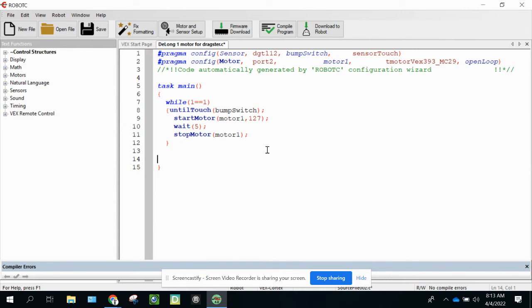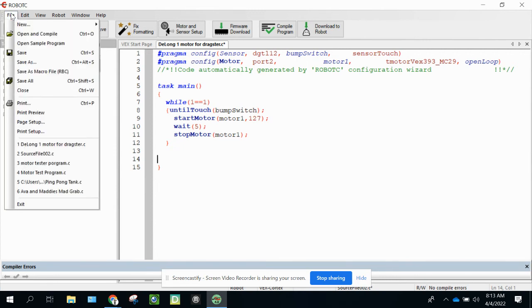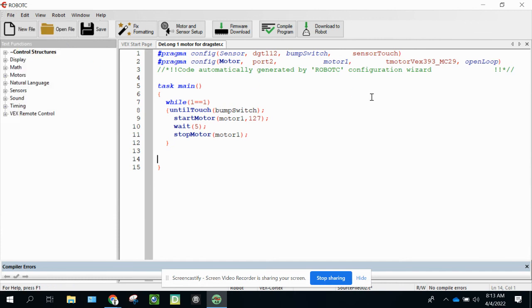Now that we actually have our code typed in, we have not saved this, while we've typed in a lot and we've done a lot. So remember, we went ahead and did file, save as to name it. Now, since we named it and we put it in the middle school common drive, all we have to do is hit save and it'll update our file. So now that we actually have a program, we're going to make sure that there's no mistakes. So we're going to go through that.